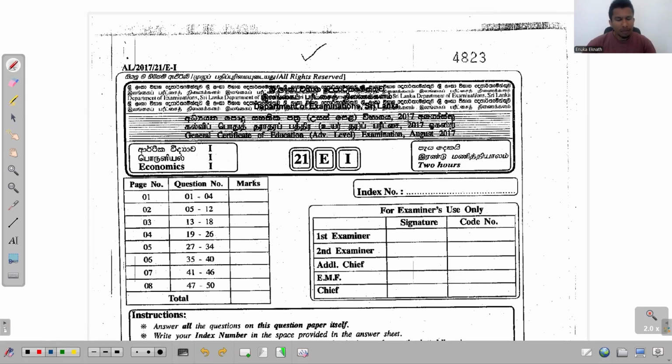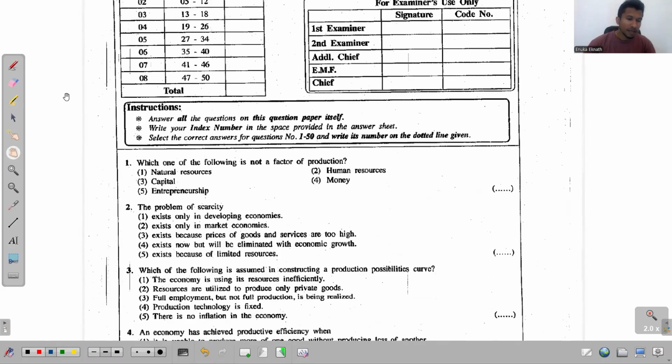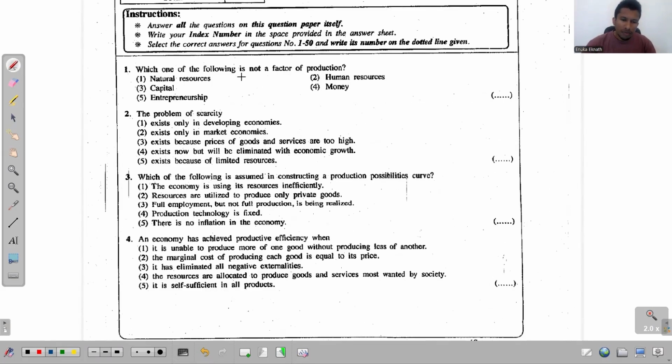In this video, we will be discussing this 2017 A-level Economics MCQ paper. First question, which one of the following is not a factor of production? We know that in economics, we have four factors of production. First one is land, second one is labor, third is capital, and the last one is entrepreneurship. So let's recognize the option which doesn't show us a factor of production.